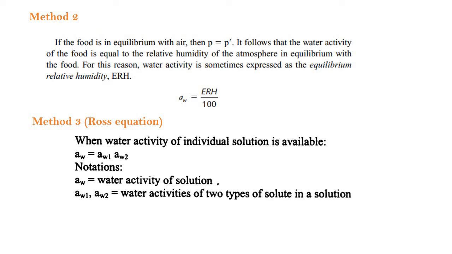Then method 3, that is called the Ross equation, used when the water activity of individual solutes is available. So how can we calculate water activity? By multiplying the water activities Aw1 and Aw2. And what are these? Aw1 and Aw2 are the water activities of two types of solute in a solution.